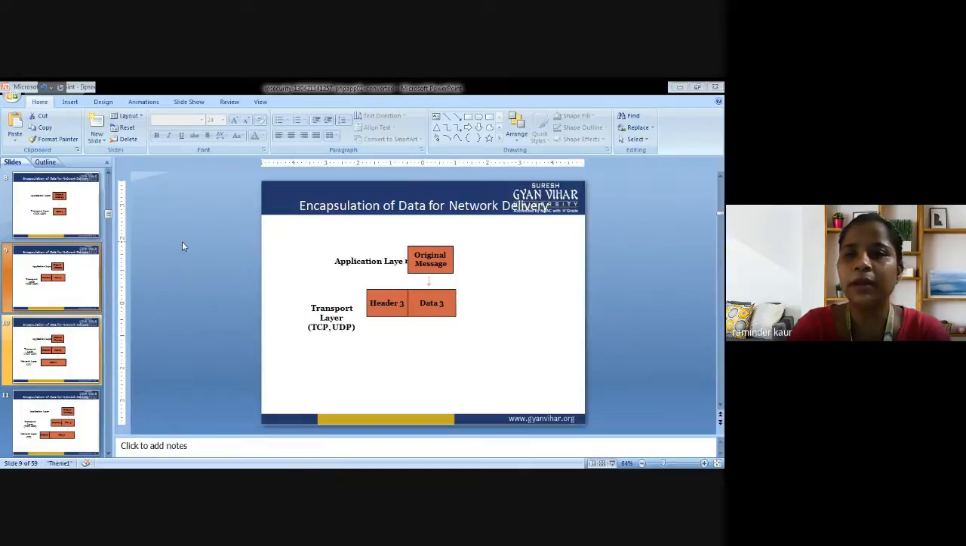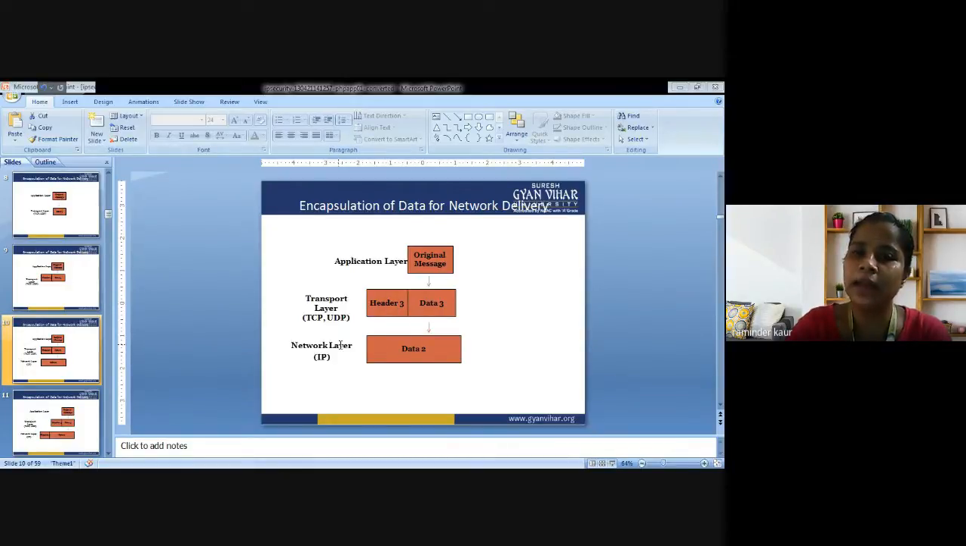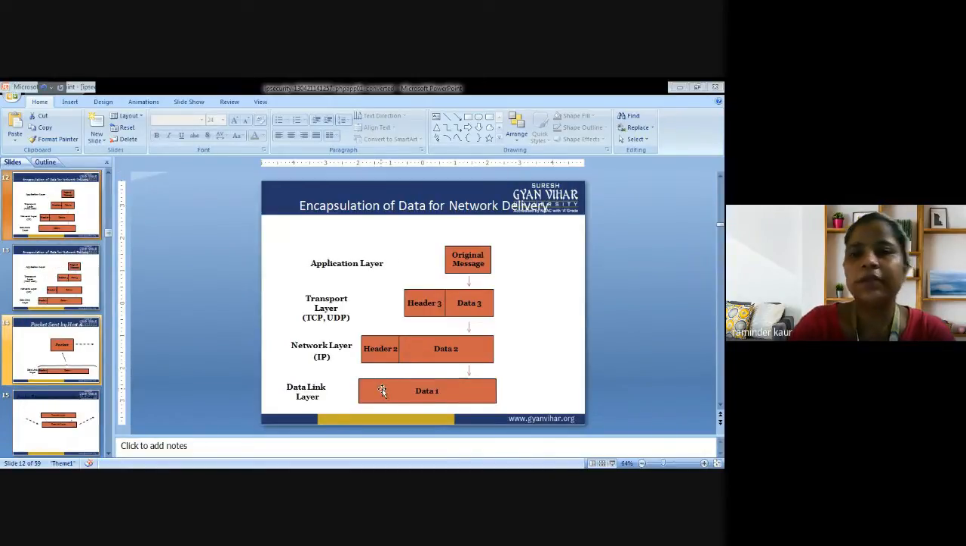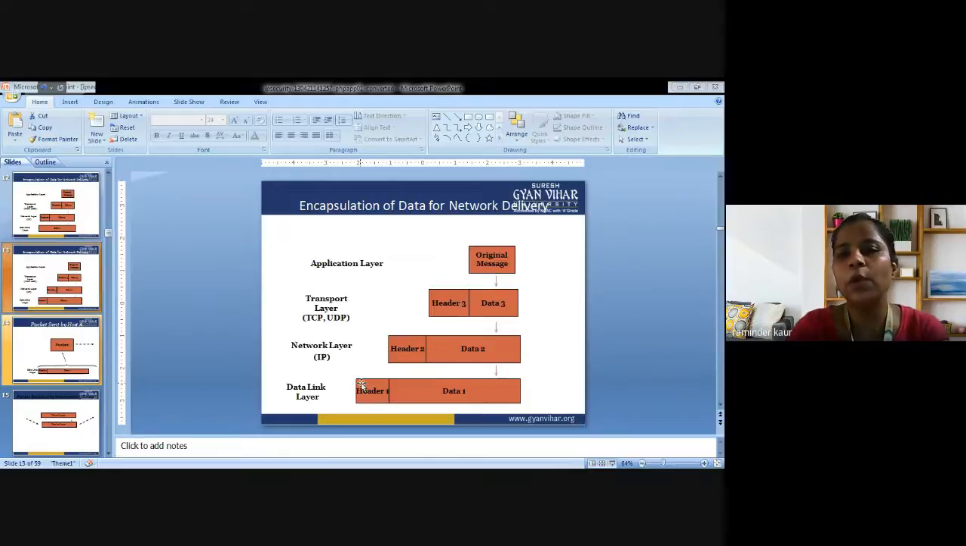In this manner, it can be represented with the help of the diagram so that you can easily understand. Next it is sent to the network layer, and the network layer will again consider this as the data and will add a new header for the network layer. So this is the network layer header. Next is the data link layer, which is receiving the data. This will be treated as the whole packet that would be sent to the network.